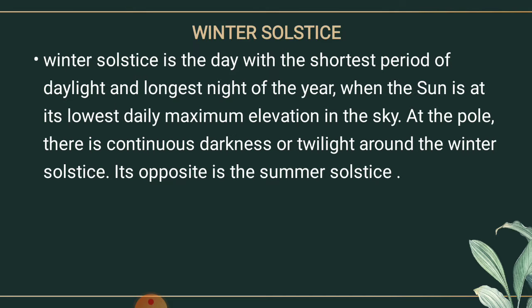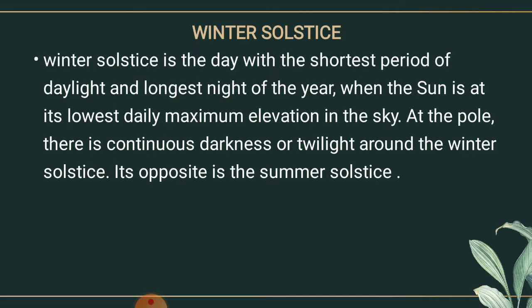Therefore, in the summer, the southern hemisphere observes longer days and shorter nights. The reverse happens in the northern hemisphere. What happens in the southern hemisphere, just the opposite takes place in the northern hemisphere. It means that in the northern hemisphere they observe longer nights and shorter days. This position of the earth is called the winter solstice.